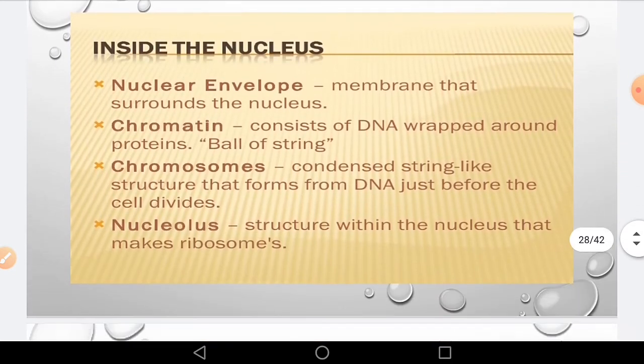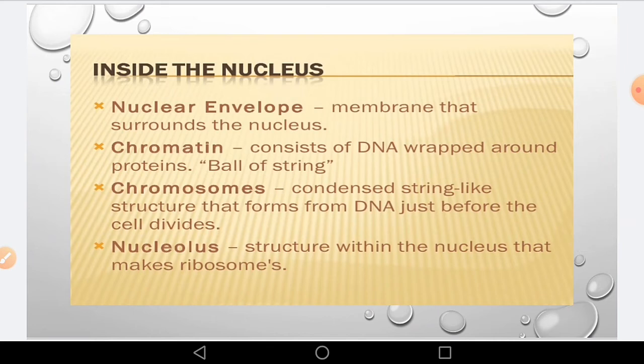Here the nuclear envelope or the nuclear membrane is the outside of the nucleus. Chromatin consists of DNA around protein, like a ball of string, and when the ball of string opens, that is the chromosome. The single strand is called the chromosome. And the nucleolus is the structure within the nucleus that makes ribosomes. The part inside that makes ribosomes is called the nucleolus.